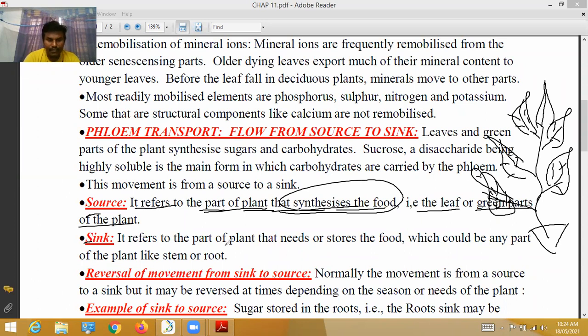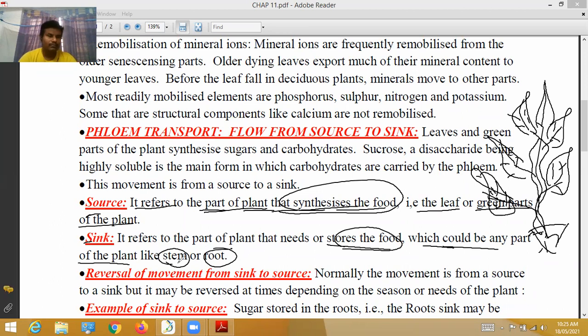Sink also refers to a part of the plant. It is the part of the plant that needs or stores the food material. In some plants, roots store the food material. In some plants, the stem stores it. Seeds, fruits, etc. It could be any part of the plant that needs or stores the food, like stem or root, seeds, fruits, etc.